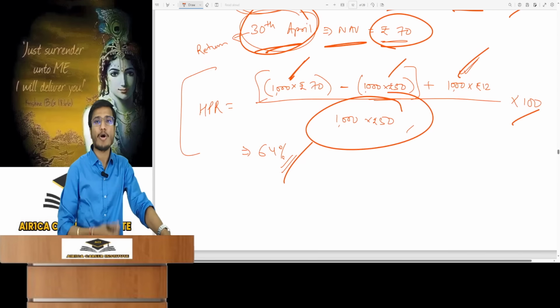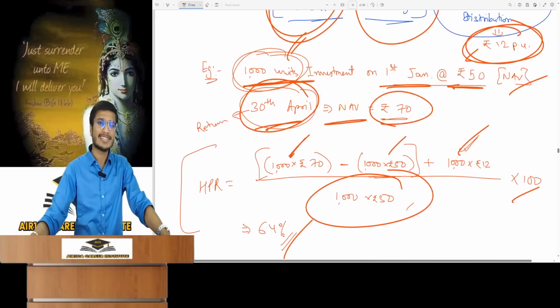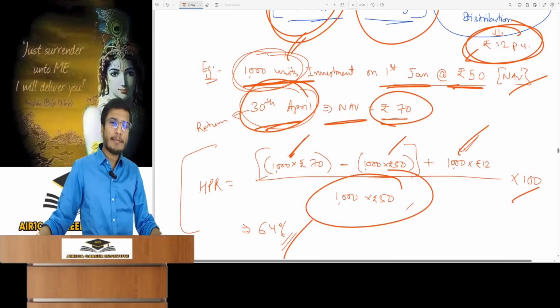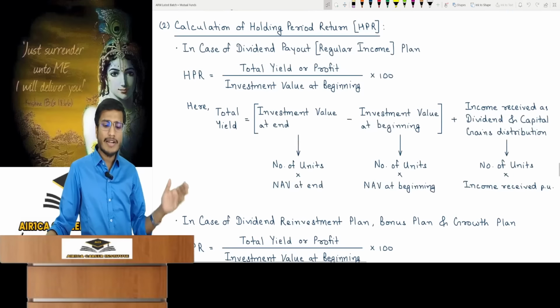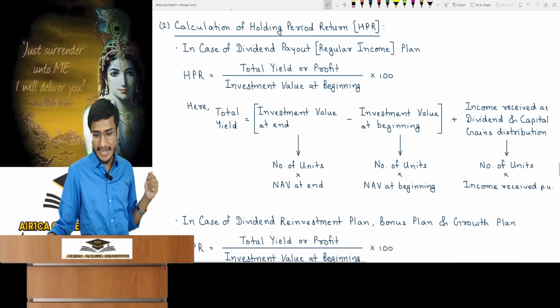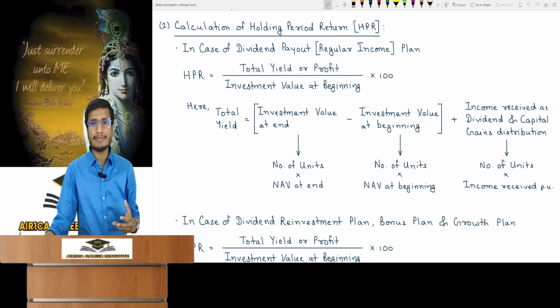It's simple to calculate your holding period return. There are many questions. Understood? There's nothing to it. Now you might ask why am I taking NAV in the formula here? Investment value at end means units multiplied by NAV at end. Investment value at beginning is number of units into NAV. Why are you only taking NAV? Shouldn't it be issue price or repurchase price?